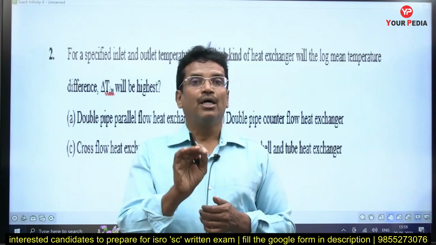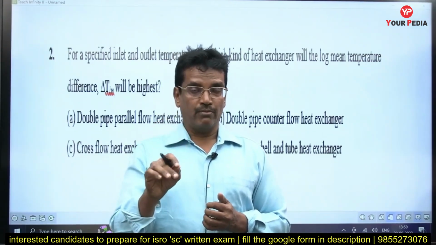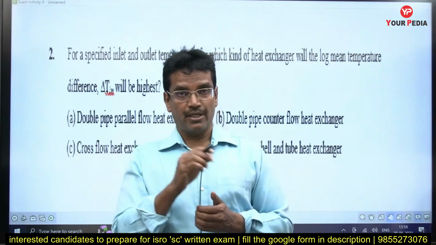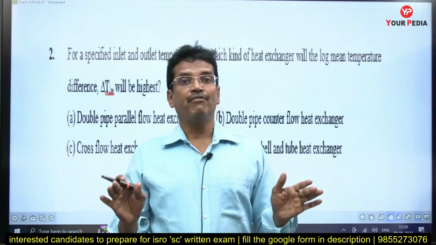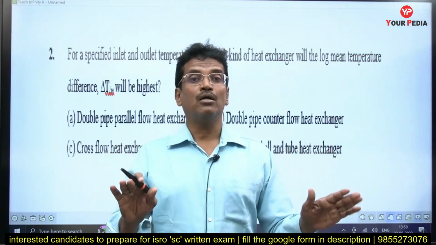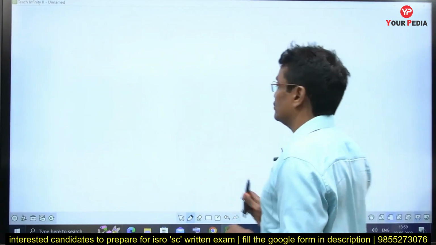Why? Because for any given inlet and exit temperatures, the LMTD value for the counter flow heat exchanger is maximum among all the heat exchangers. I could explain it like this.